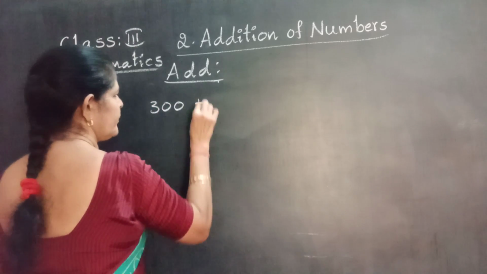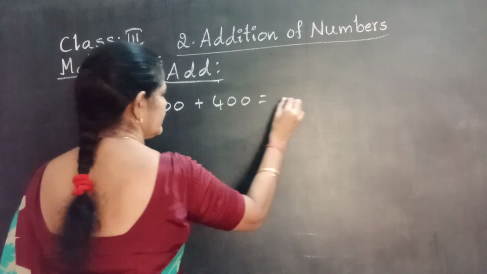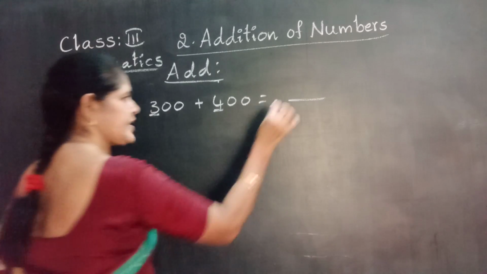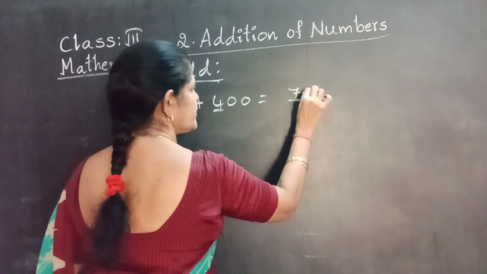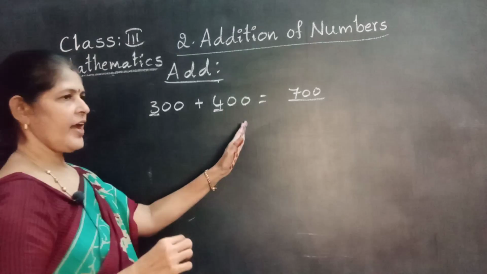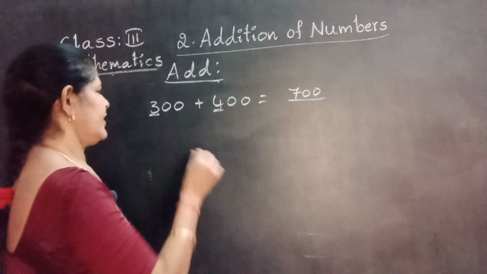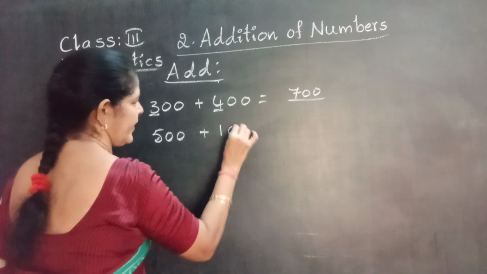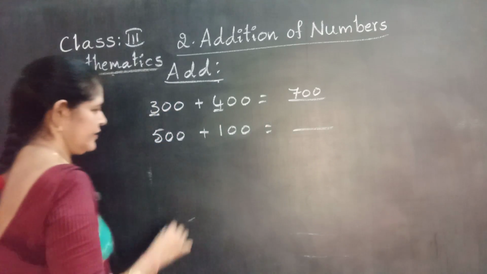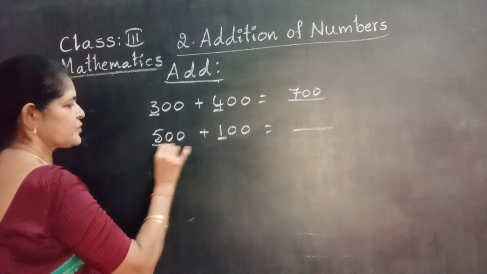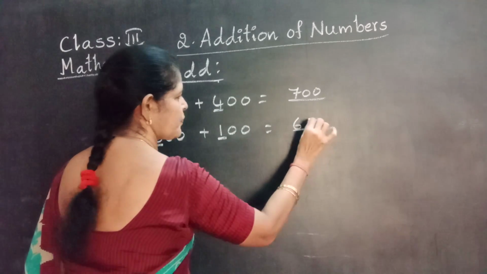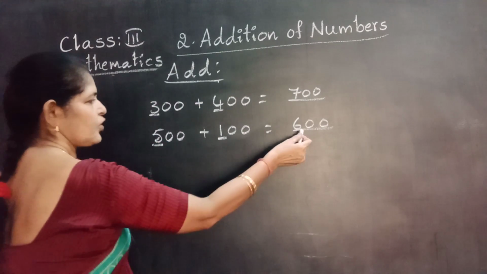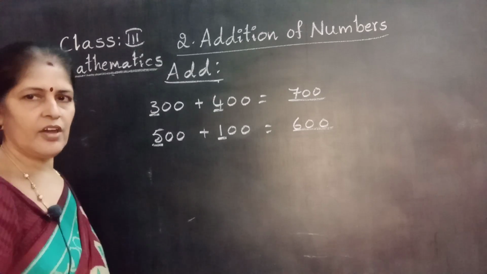300 plus 400. How much? See, very simple. Adding numbers. 3 plus 4, 7. Very good. Put 2 zeros. 300 plus 400 equals 700. Very good. 500 plus 100. What is the total? Yes, adding hundreds place numbers. Write in the hundreds place. Put 2 zeros on the right side of the hundreds place. The total is 600. Okay, another one.